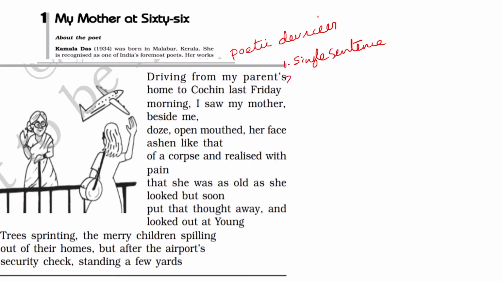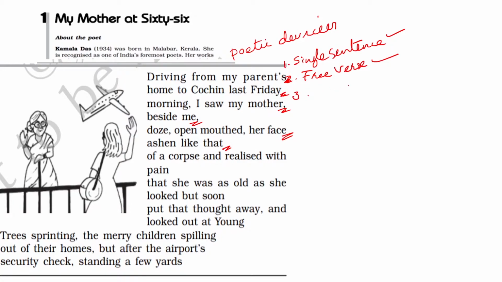Another thing we have to remember in general is this poem is written in free verse. Free verse means without any rhyme scheme. The ending of the lines has no rhyme scheme, so we call it free verse. So two things we have to remember. First, the entire poem is written in a single sentence. Next, it is free verse. The rhyme scheme of the poem is free verse.